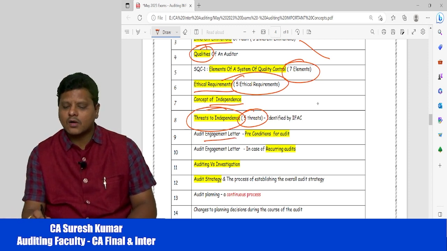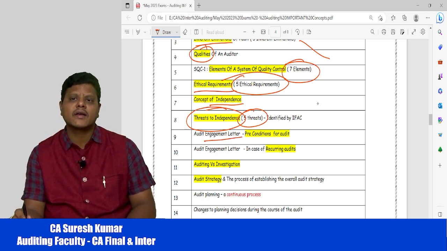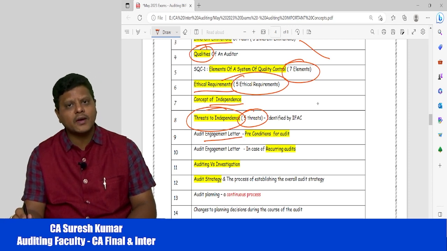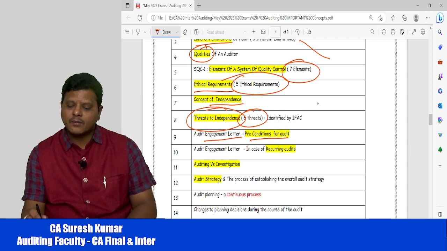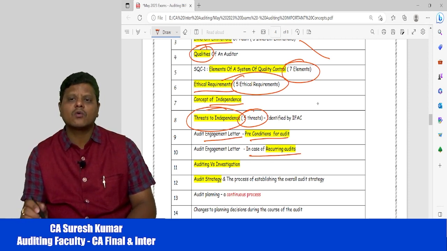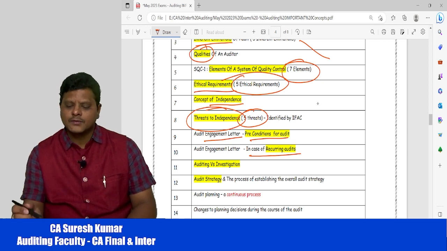Then coming to the audit engagement letter, who will write the audit engagement letter to whom? Auditor will write to management. Then what are the preconditions to commence the audit, that you can prepare. Then in case of recurring audit, how to send the engagement letter, is it required or not required? So that question you can cover.